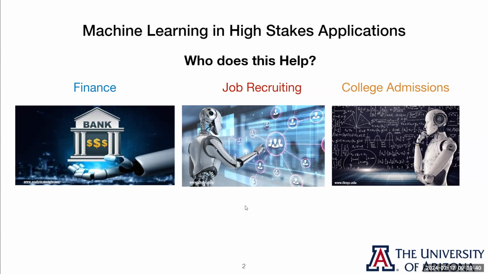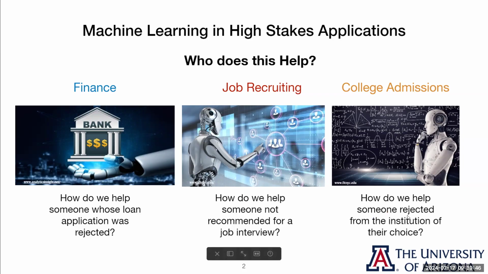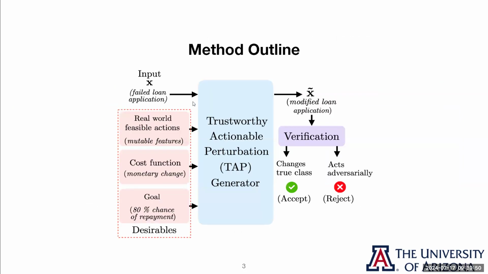So our question was, can we use these classifiers to help the person turned down for a loan or for a job interview or who doesn't get into the college they wanted? So our outline for how we do this, for our method, we take an input X, and this has got an undesirable classification. Maybe they failed their loan application.